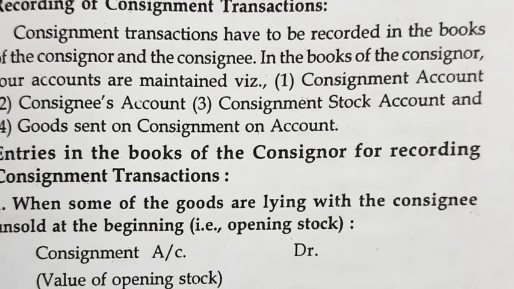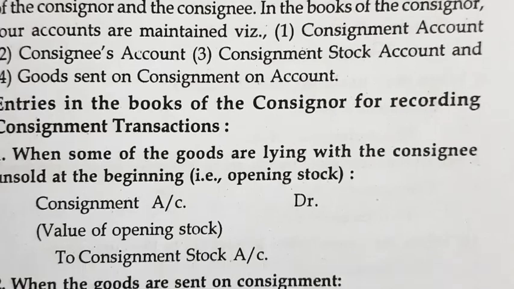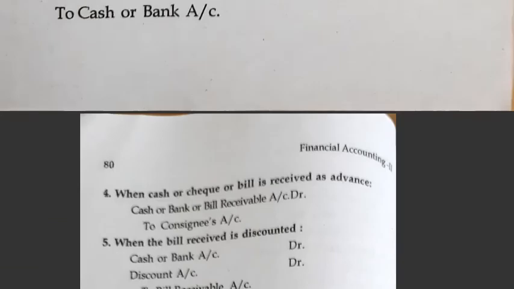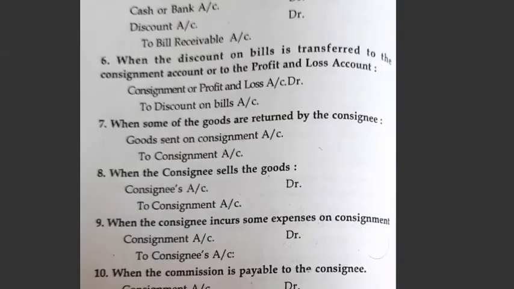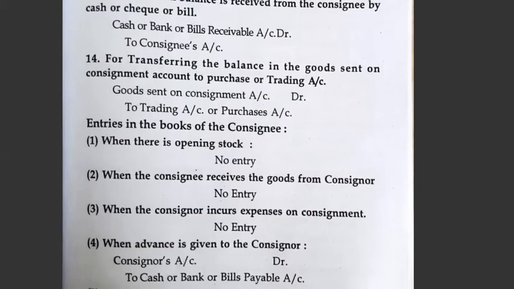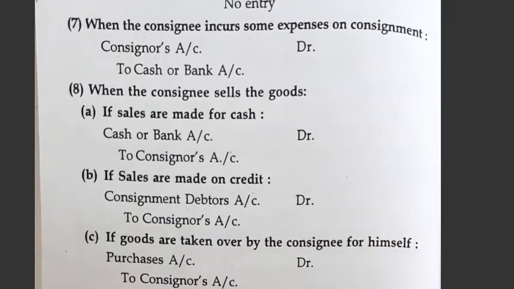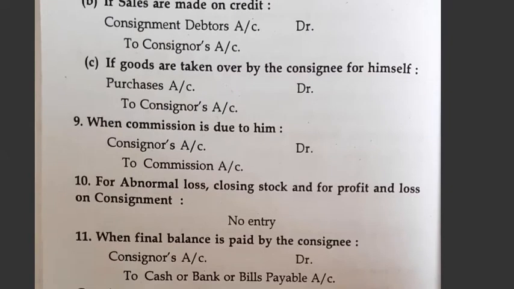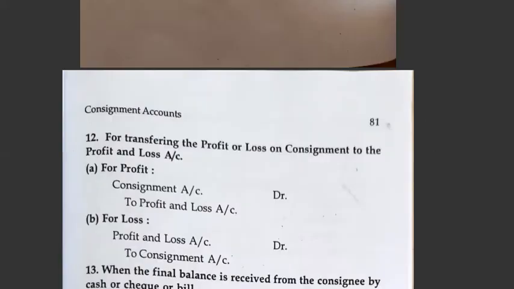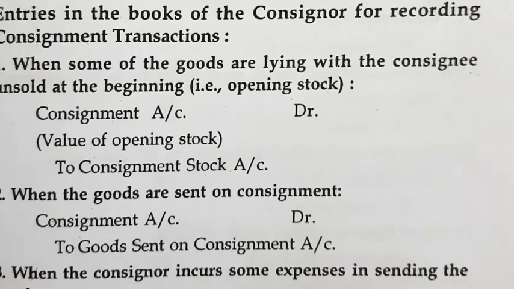So let us go through the journal entries of consignment. These are the journal entries you will have in the books of the consignor as well as the consignee.